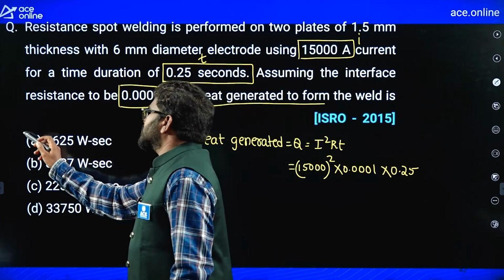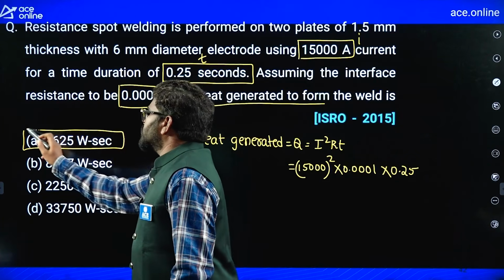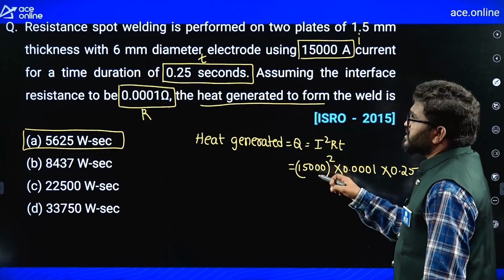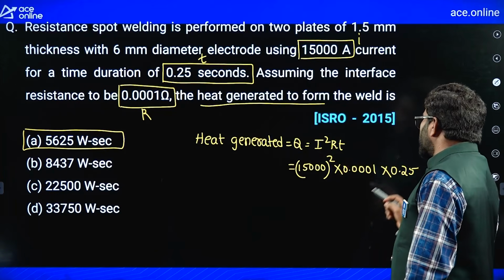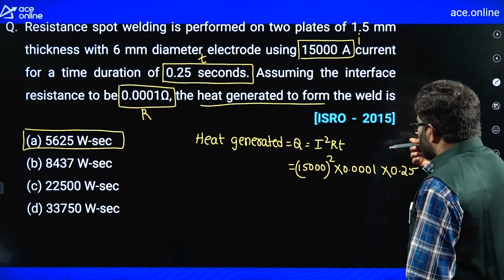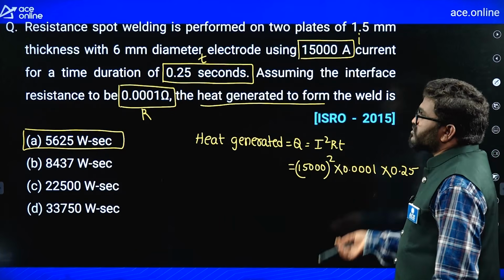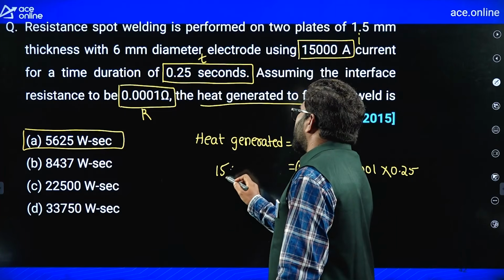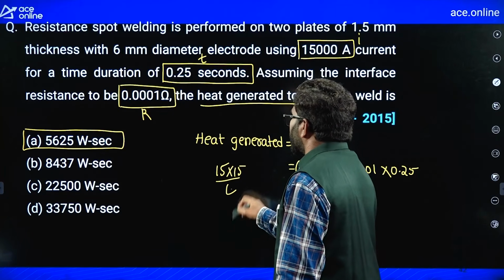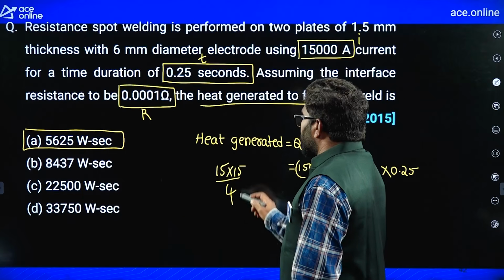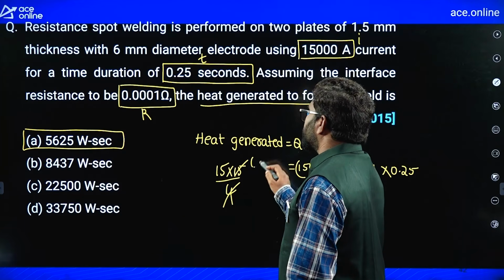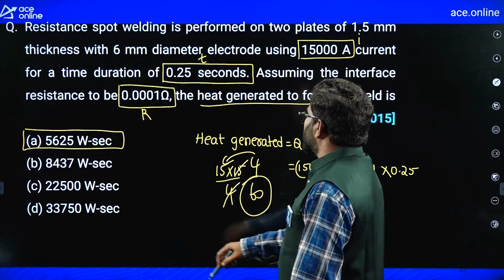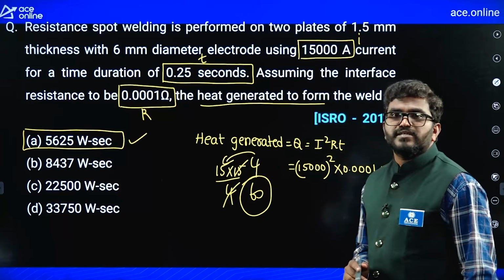So the correct answer is 5625. Without using a calculator I am doing simple calculations. 0.25 means 1 by 4, so 15 into 15 by 4. 15 fours are 60 approximately. So this is the answer. Simple calculation you can use.